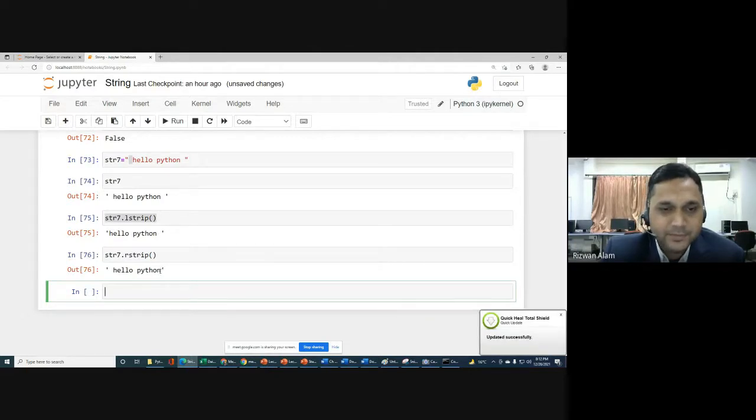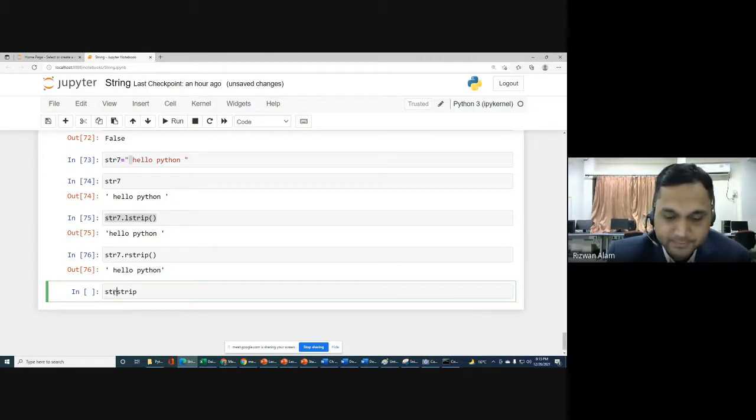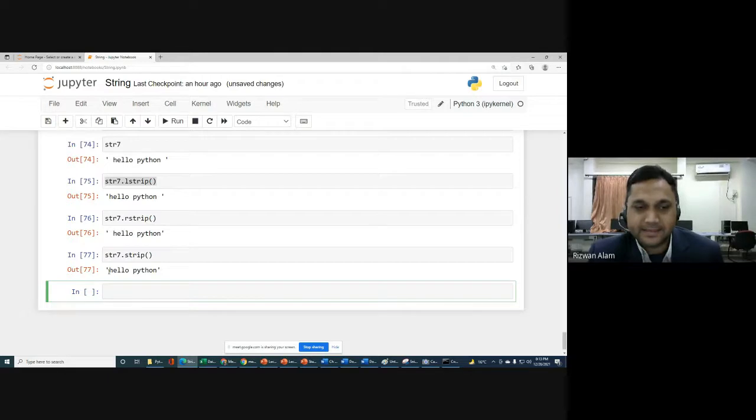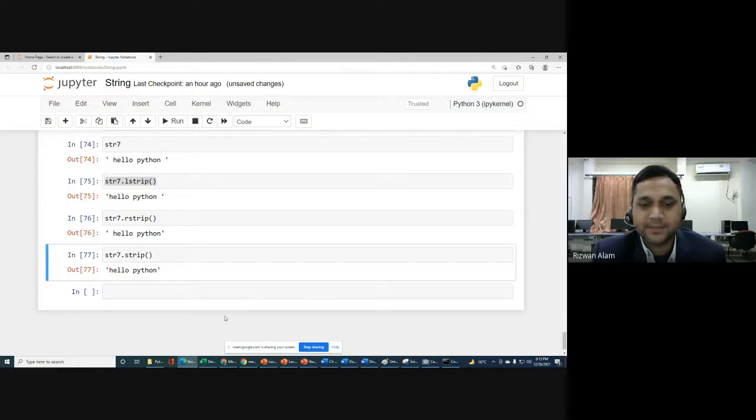space will be removed. Okay, if you want to remove spaces from both sides, left and right, then you can simply use the strip function. So for that we write str7 dot strip, and it is a function, so we have to give the parenthesis. Then you can see that there is no space on the left of this string and on the right of this string, both the spaces have been removed, but the space in between will be there. Okay, in between space will be there.